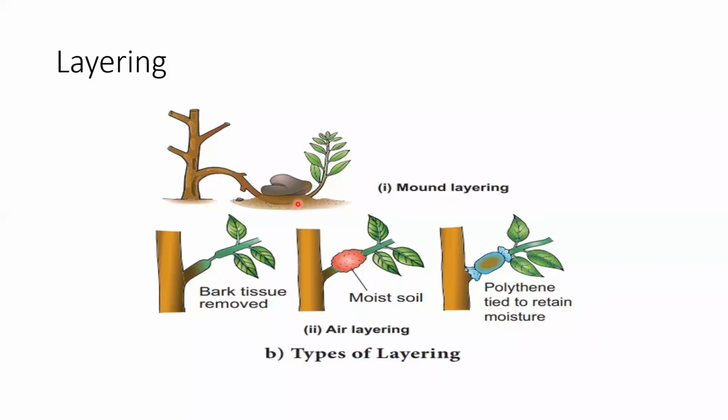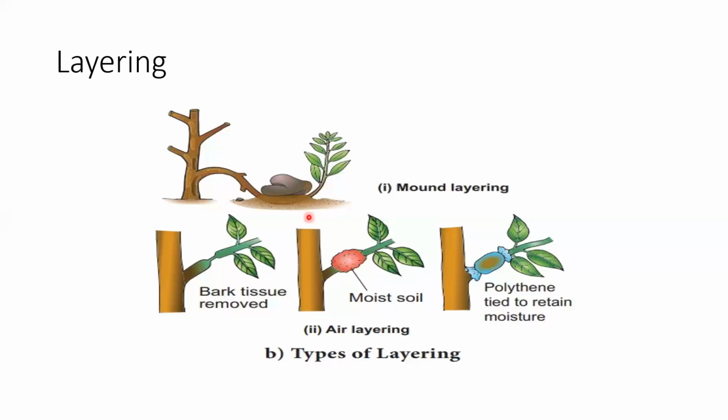After some time, the part which has been covered with soil gives rise to new roots, and this branch starts living life as a new plant. Initially you need not cut the branch, so that this branch gets an intact water supply and does not die. But eventually when it gets its own roots, we cut it from here, and this plant lives on its own.